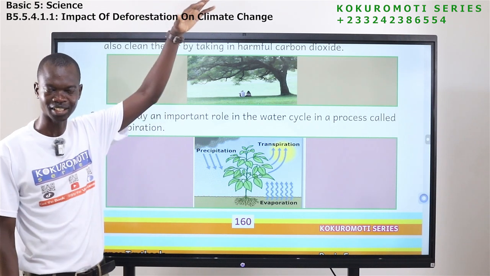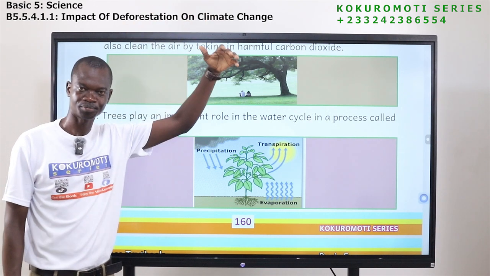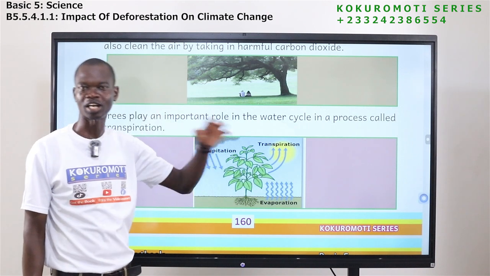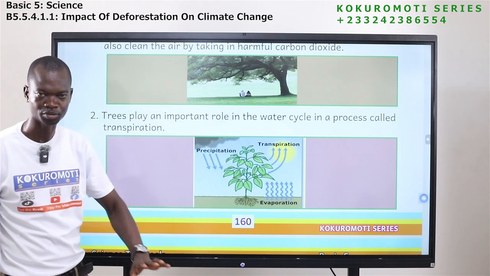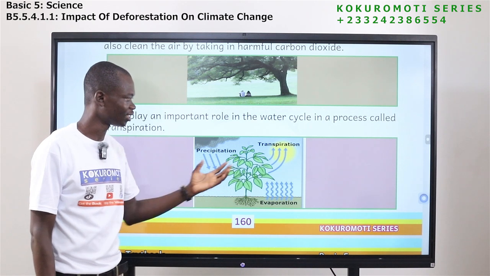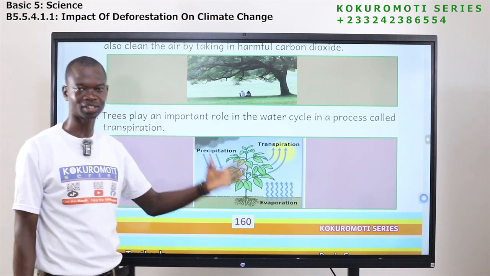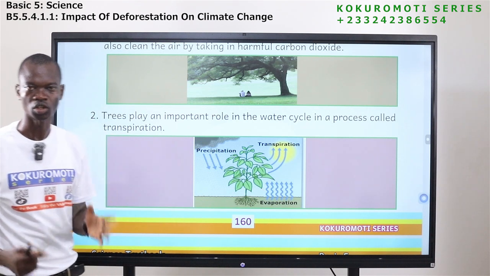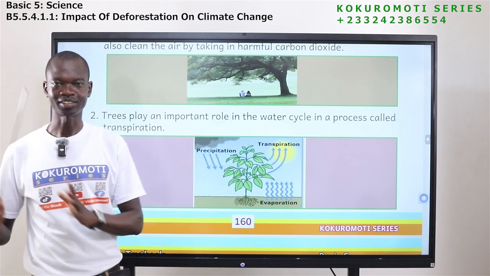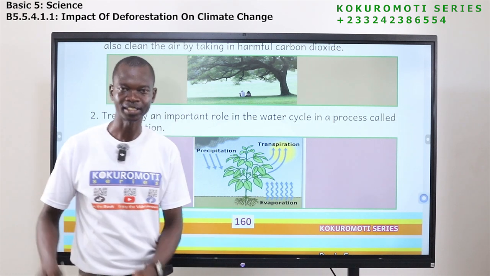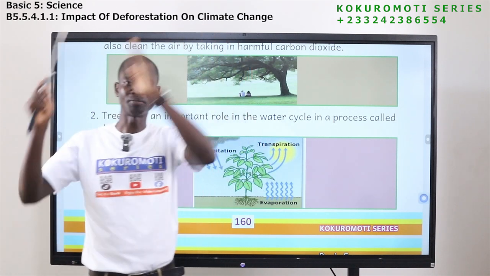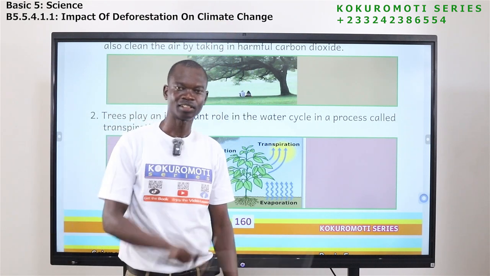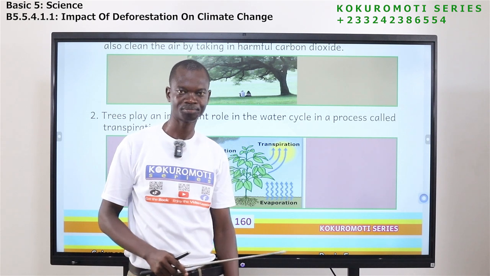It will go into the skies, into the atmosphere. So when it gets into the atmosphere, it will change to clouds. Later it will come back to earth as rain. So transpiration is when plants lose water into the atmosphere, and that contributes to what we call the water cycle. Water cycle is all about the movement of water from earth to the atmosphere, then back to earth, goes to atmosphere again, back to earth. That is that movement of water.